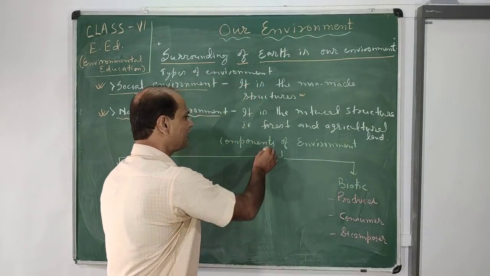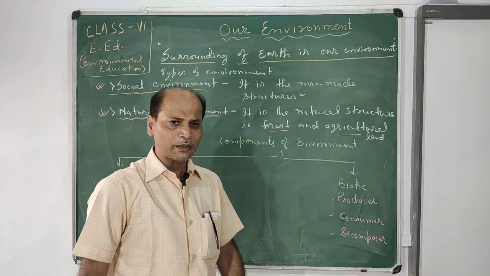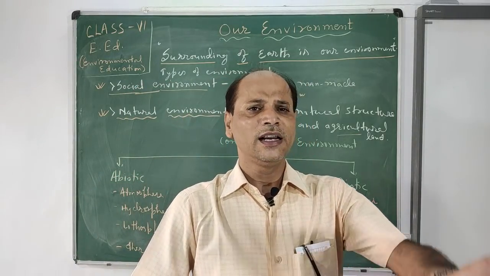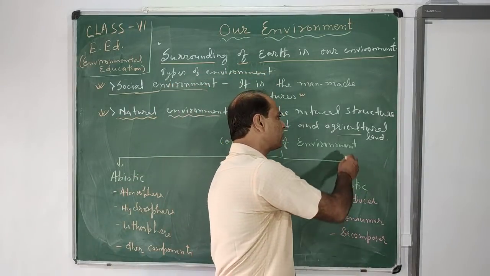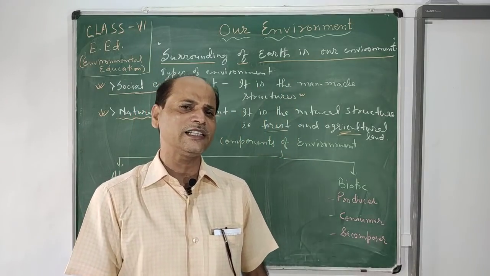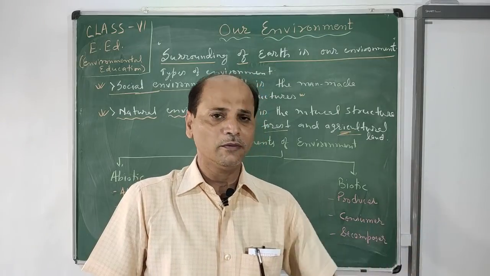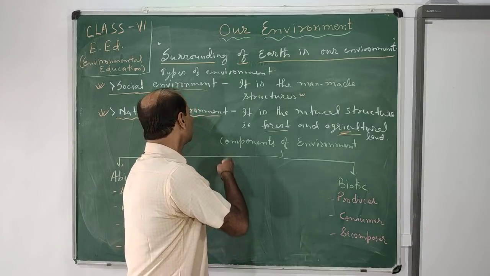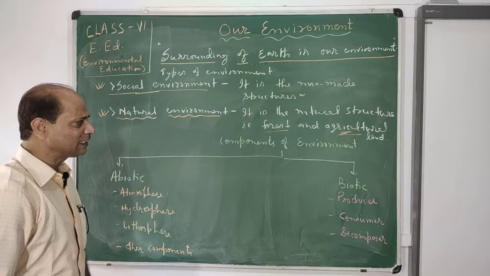They are either the forest or the agricultural land. Forest develops on its own, and some agricultural lands are also developed on their own, but for betterment we also do agricultural activities for more production, as well as for the amount of product we require. So these are the two types of environment and their qualities.